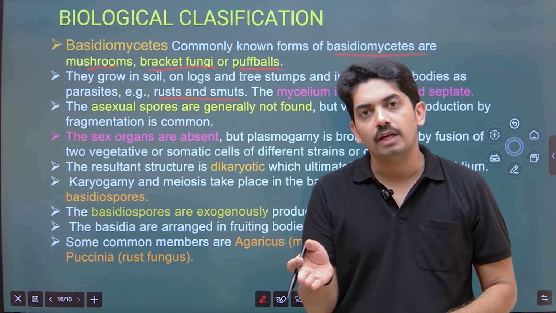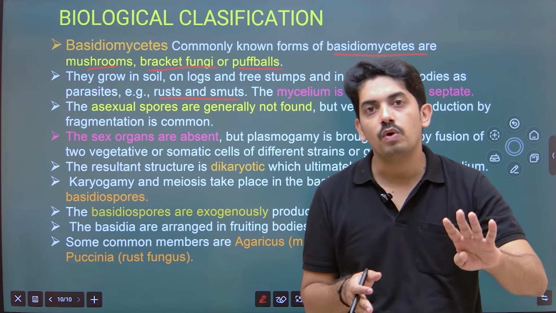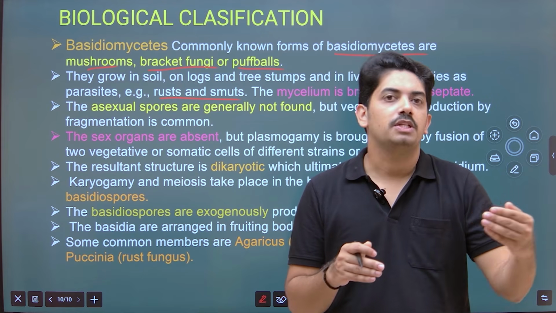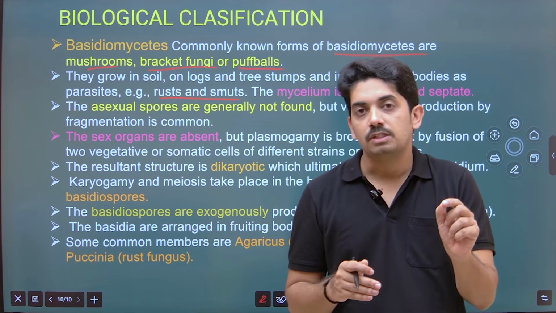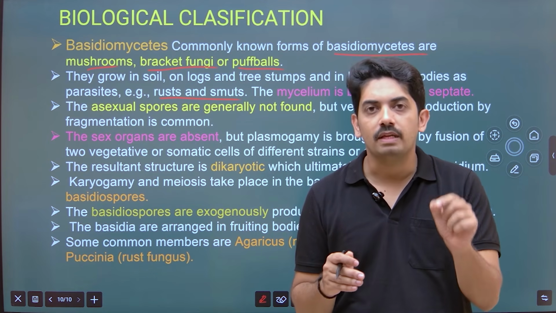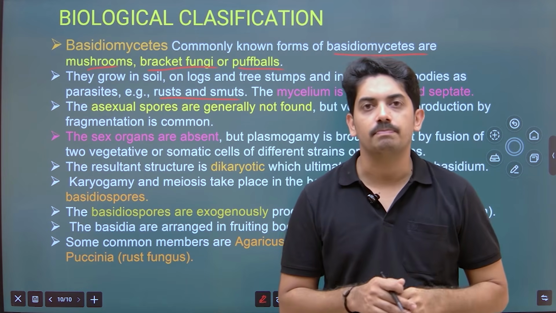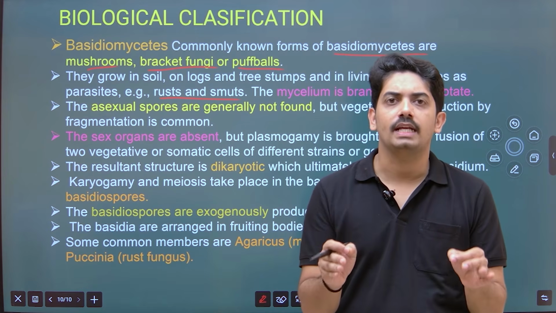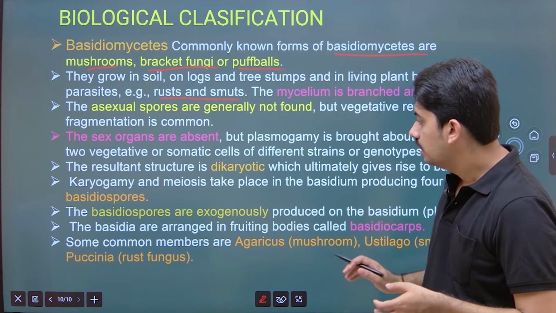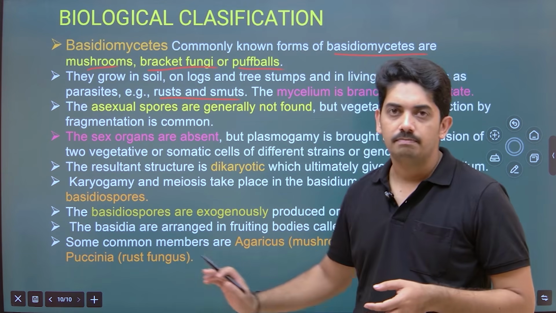Once the diploid zygote is formed, it undergoes meiosis and produces 4 haploid spores, and those haploid spores on germination give rise to hyphae. So these basidiospores, formed by sexual reproduction, are exogenously produced on the basidiocarp. These are the most important characters of basidiocarps. Now, some of the examples are Agaricus, Ustilago and Puccinia.